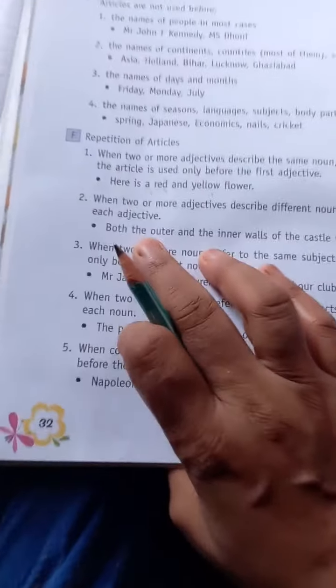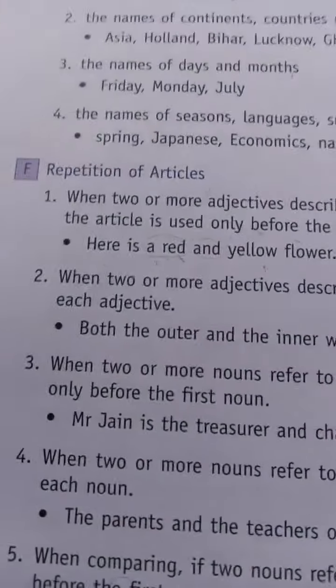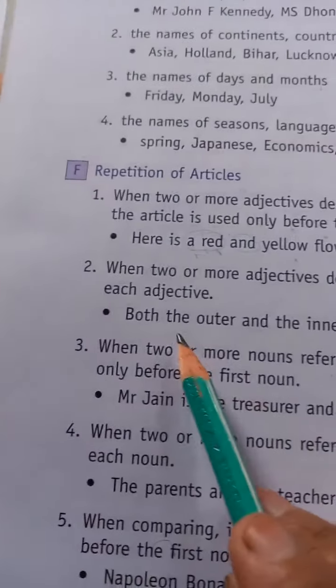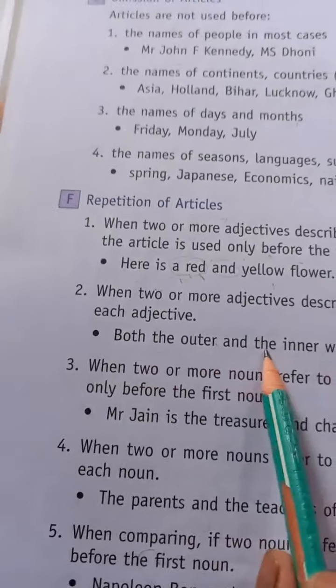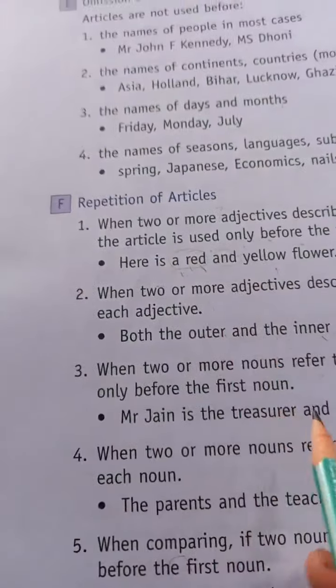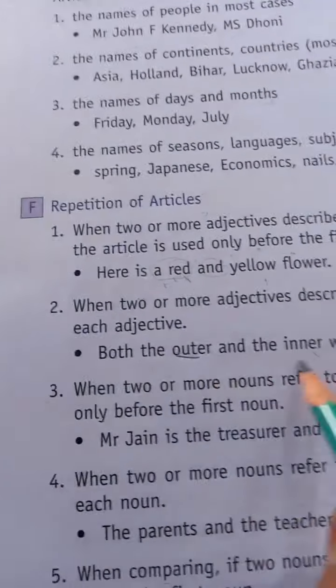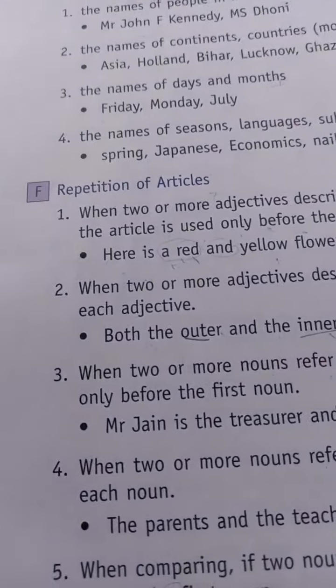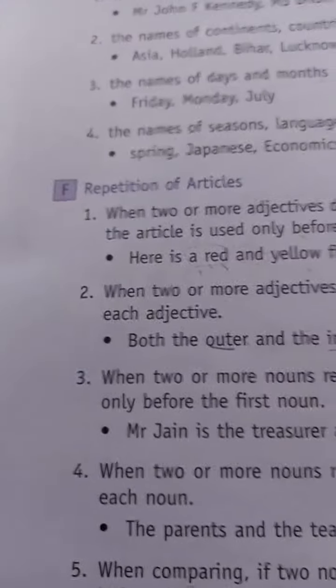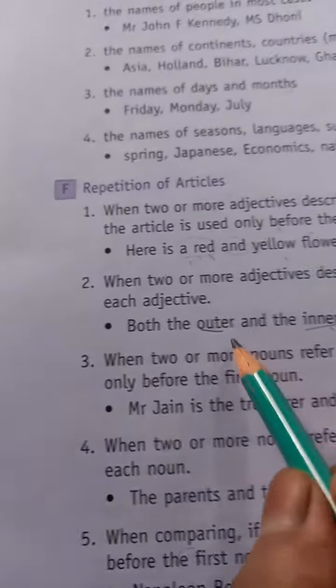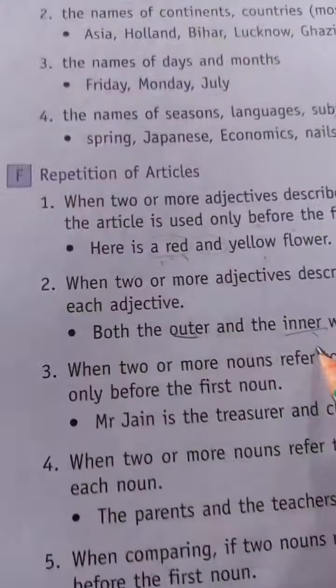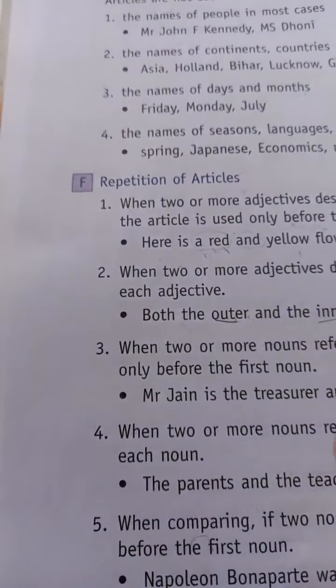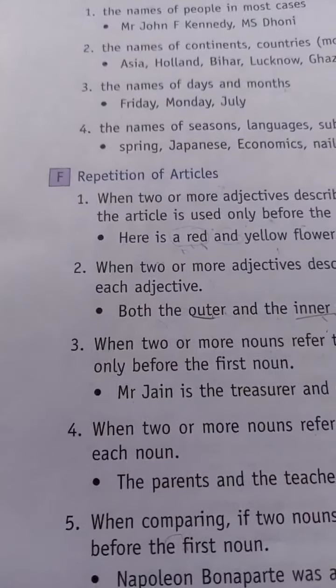If we describe several adjectives, and there is more than one noun, like both the outer and the inner. Now here you see adjectives outer, inner. Two adjectives are used and they are describing different things. Outer means the outside one, inner means the inside one. So both are described differently.